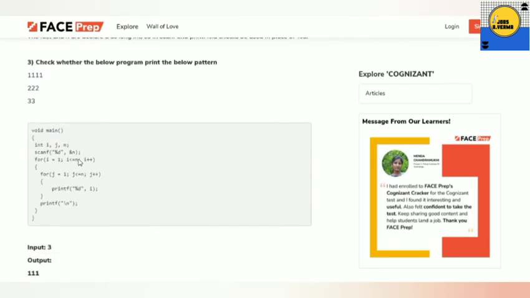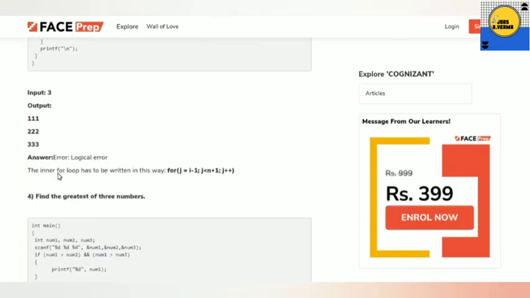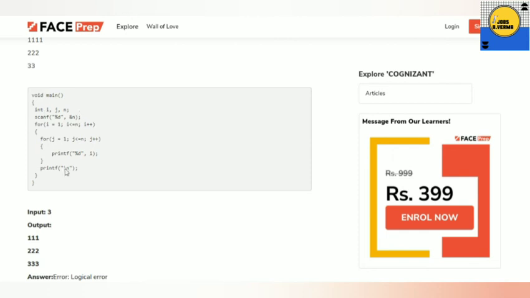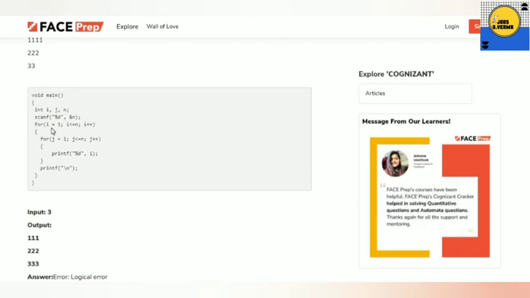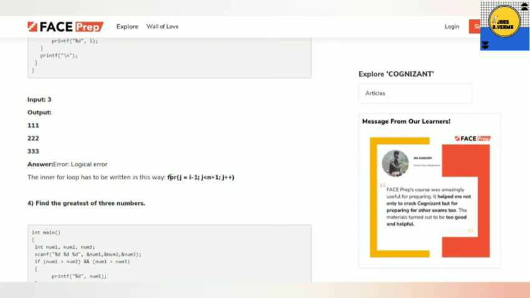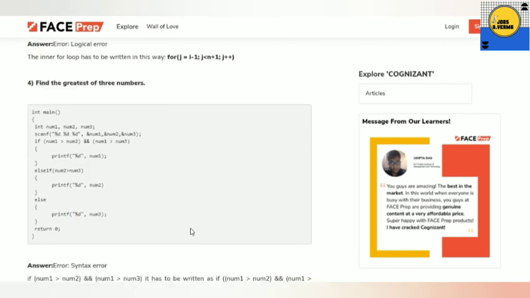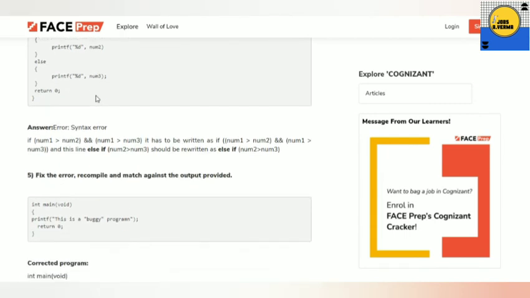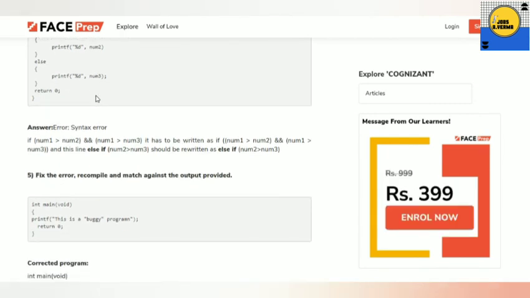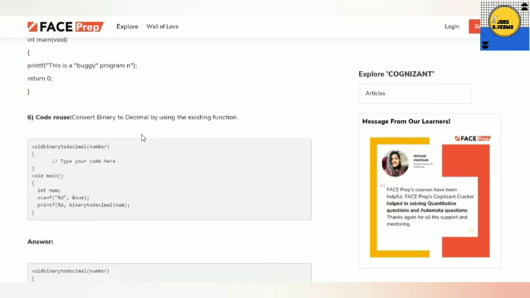Okay, next question is coming, there is a pattern given, you have to print the pattern. Here part of the code is given, so we have to check, or we have to just decode it, whether the particular pattern is coming right or wrong by this code. Okay, so here the for loop is not right, it should be updated with this logic. In that manner you will get the question. Next question is to find the greatest of 3 numbers. It's a very common question, I think all the IT students and CS students know about it. Then the question comes, fix the error, recompile and match against the output provided.